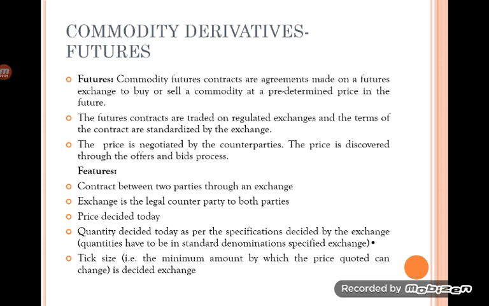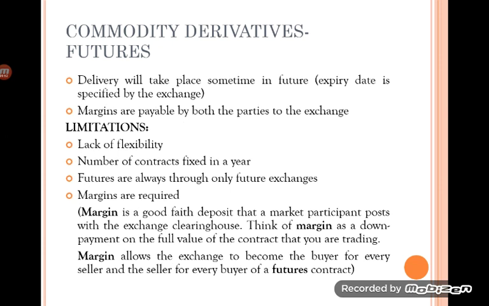The major reason why the commodity exchanges control quantity, price, etc. is to minimize the counterparty risk associated with commodity trading, which is experienced in forward contracts but not in futures contracts. Delivery of the commodities will take place in future, because we are talking about futures trading. Even though quantity and price are decided on the day of entering into the agreement, the date of execution is mentioned in the agreement as per the exchange specifications, and it will be executed on a future date.